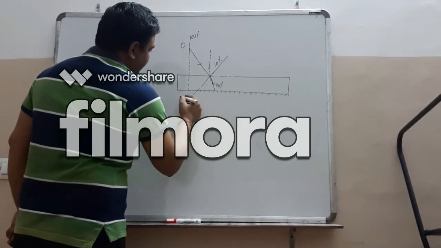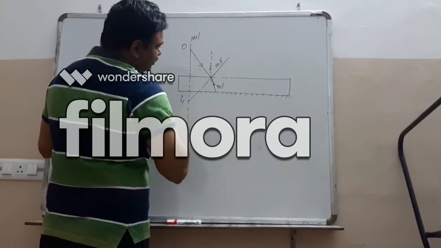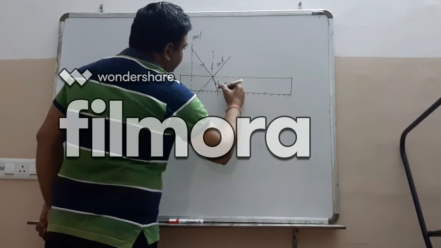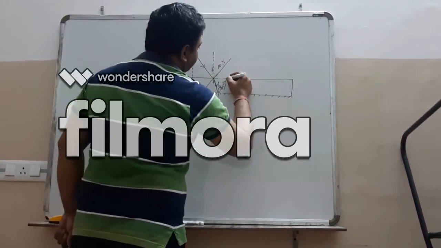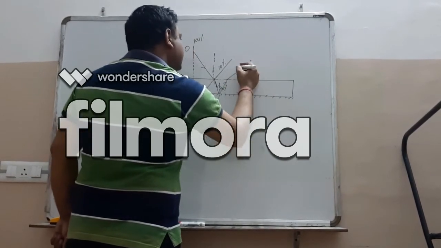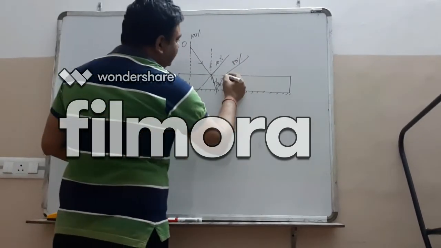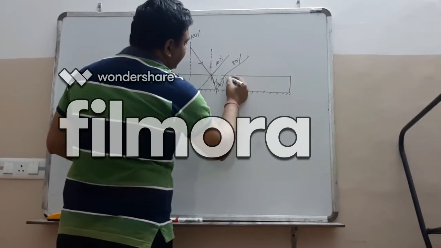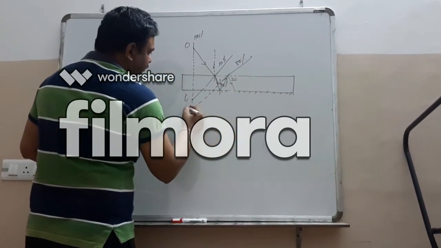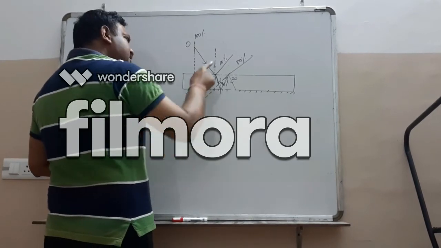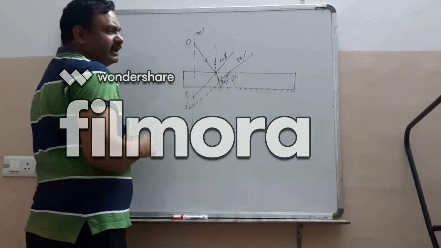This is the first image I1. Now, this 90% light, when it strikes here, will reflect back. From here, it will come out. But let 80% of this 90% refract, and 20% will reflect back. Now from here, we will produce it back, I2. This I1 is the image formed by 10% light. I2 is the image formed by 80%.